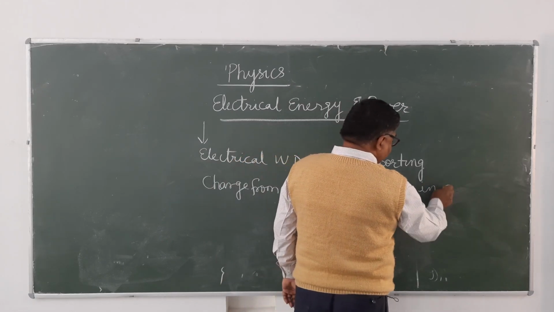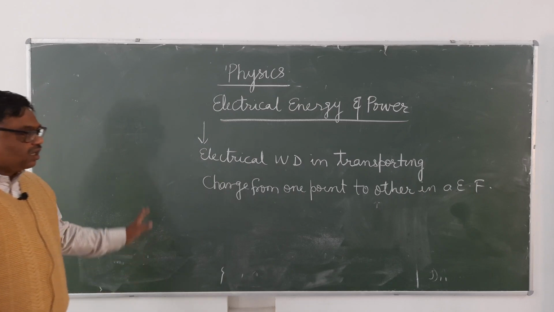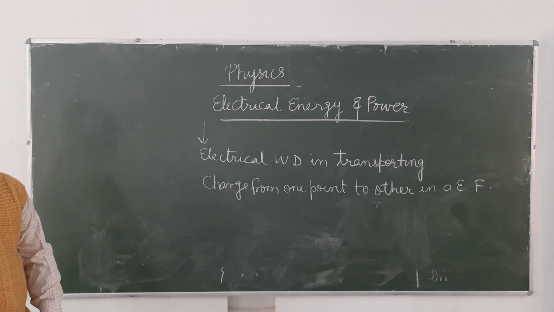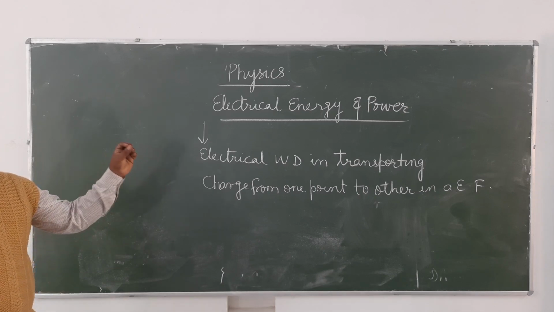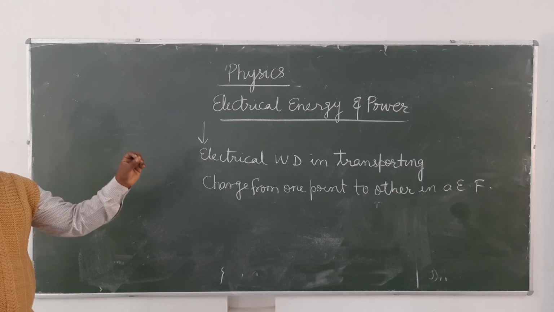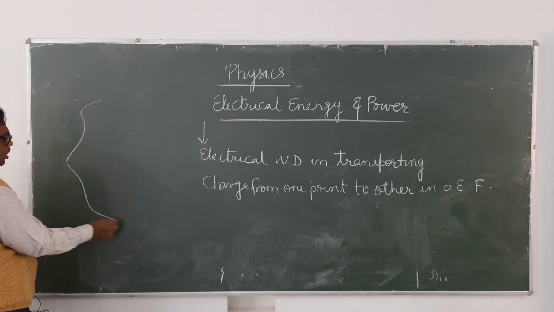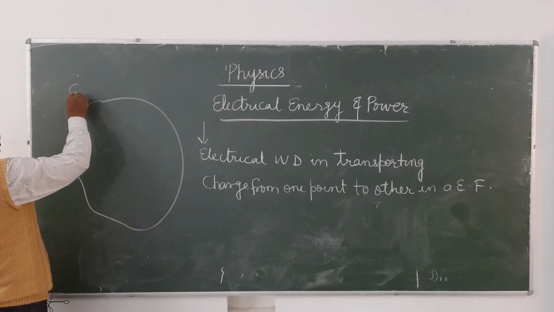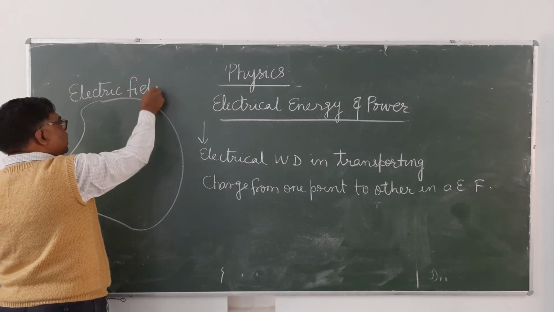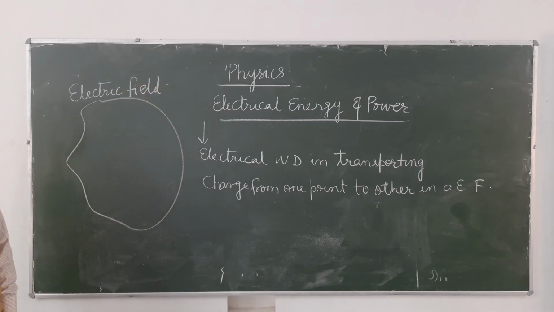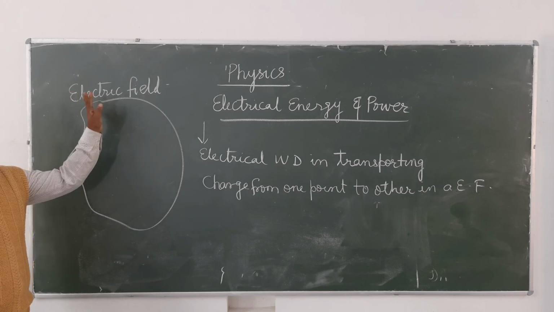In an electric field. It is the amount of work done in transporting, in moving the charge from one point to another in an electric field. That is equal to the electrical work done, and that will be equal to the electrical energy consumed. Is it clear? Now see here, suppose this is some region of the electric field. What is electric field? It is that region in which a charge experiences force, that is known as electric field.